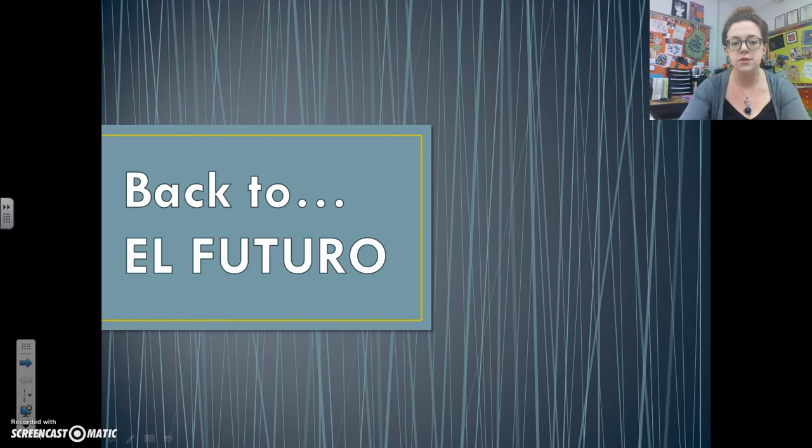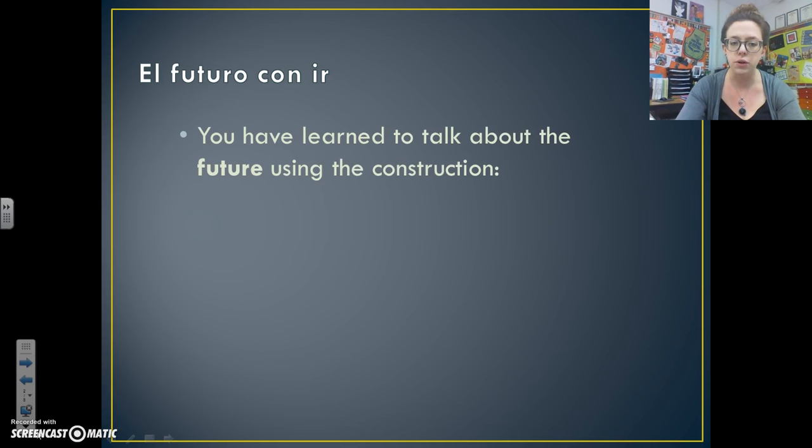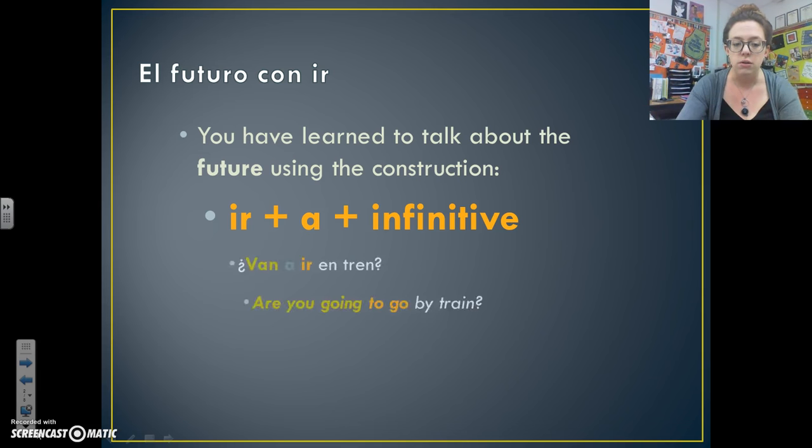Okay, today's lesson is over el futuro in Spanish. So, we already know how to use the futuro with ir. So you can use ir plus a plus infinitive to talk about el futuro in Spanish, so the future tense in Spanish. So, if I wanted to say, are you going to go by train? I could say ¿van a ir en tren?